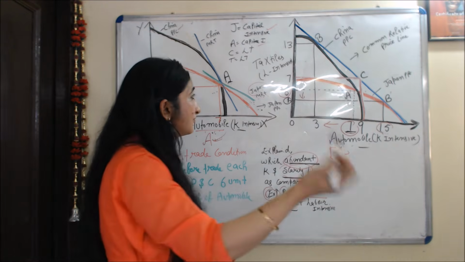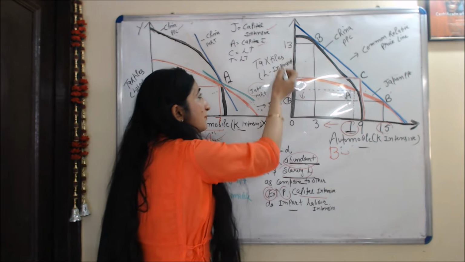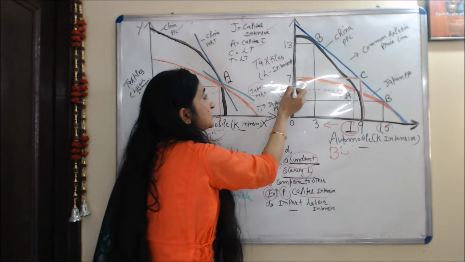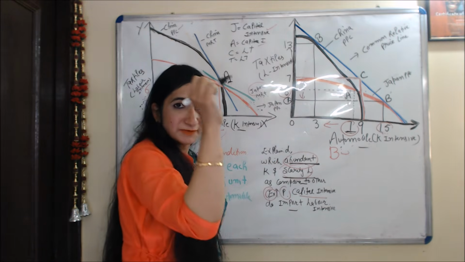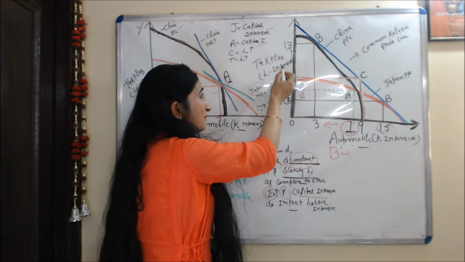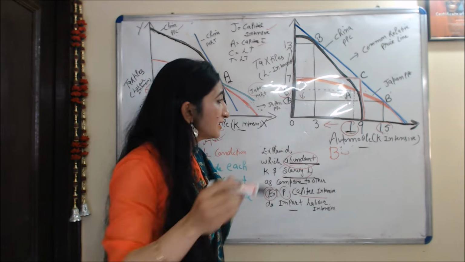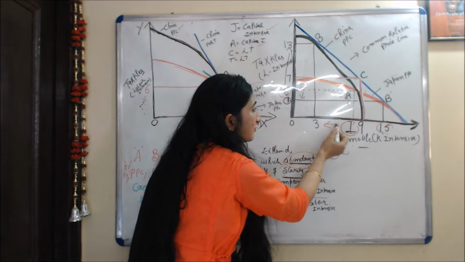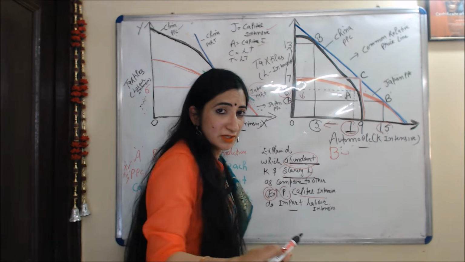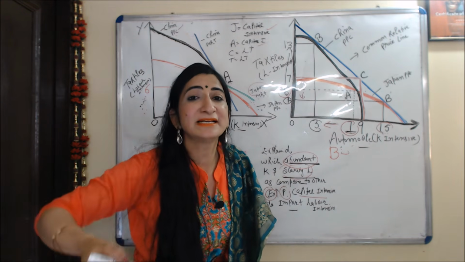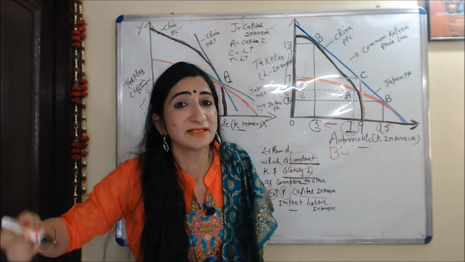That's why after trade China increased the production of textile from 6 units to 13 units, but reduced the production of automobile from 7 units to 3 units because automobile is a capital intensive good and China has a scarcity of capital.